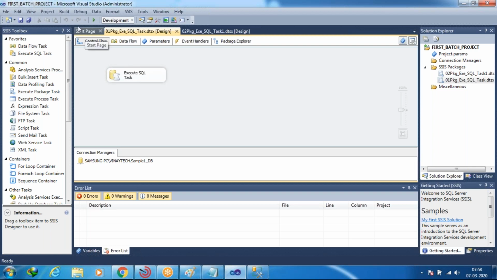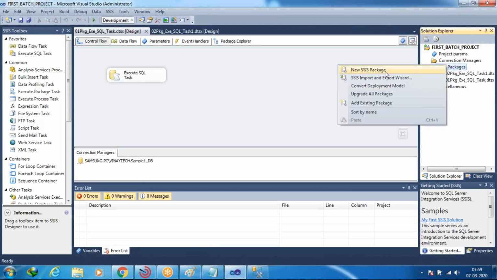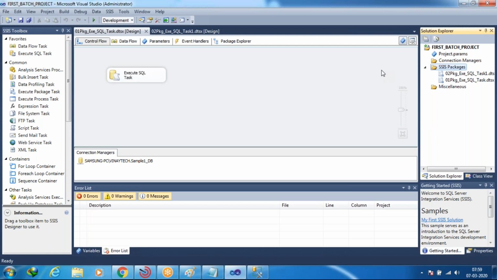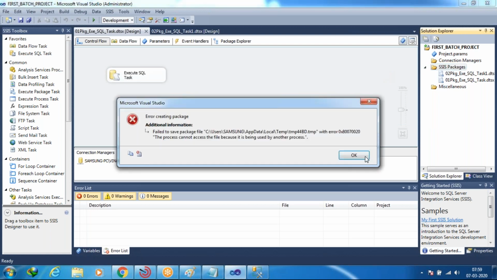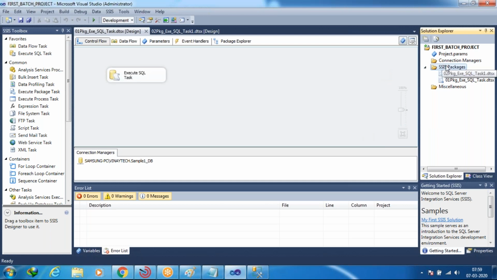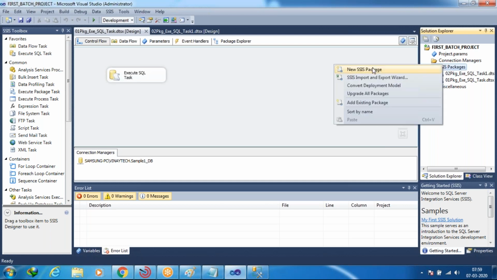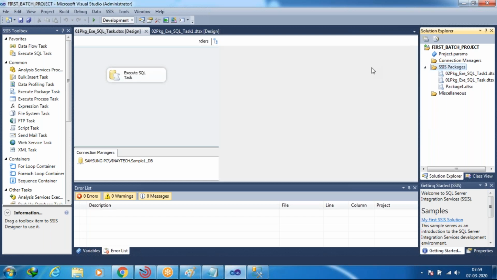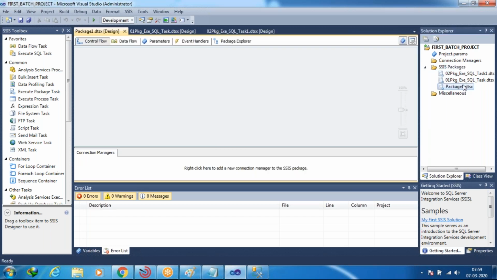Yeah, I'm going to take a new package for this. How can we take a new package? Just under SSIS packages, you have to right click on that and take a new SSIS package. Yes, sorry, something wrong happened. Yeah, so the new package was created. Here I'm renaming that one.